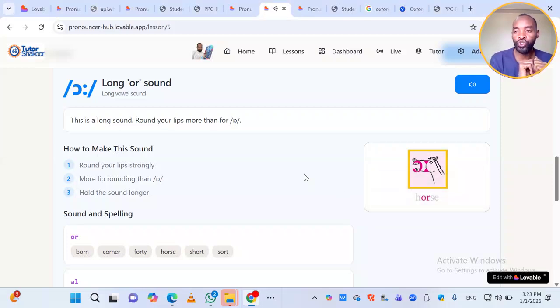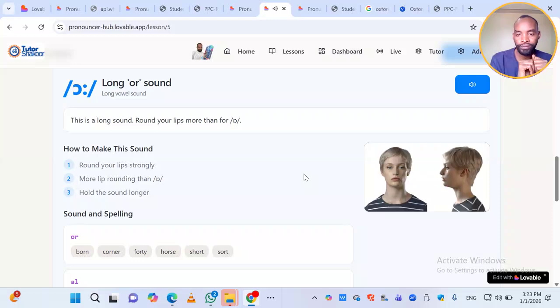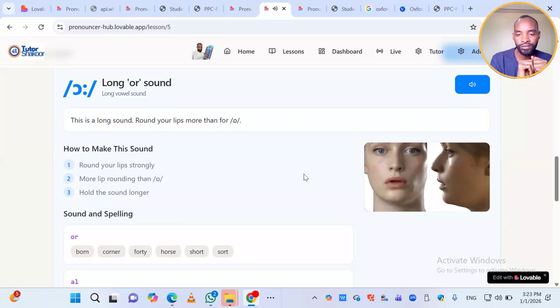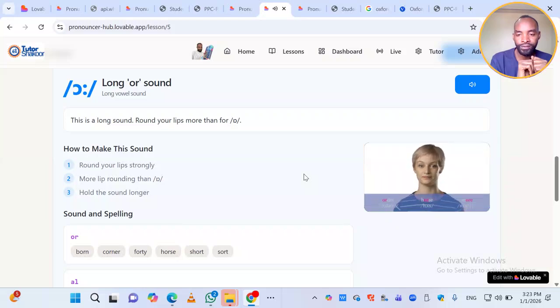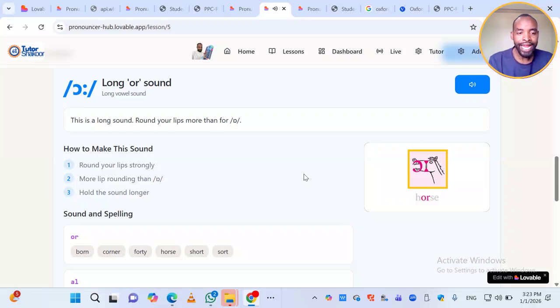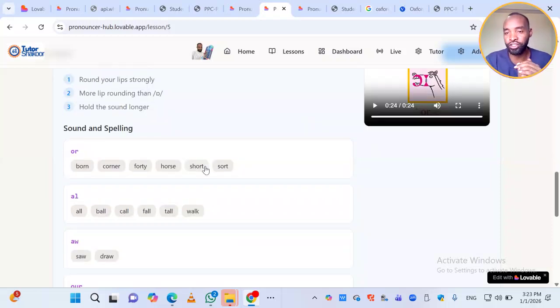Horse. Horse. Or. O. O. Order. Order. Horse. Horse. More. More. Now let's look at the spelling, the sound spelling or the sound production from English language letters, the